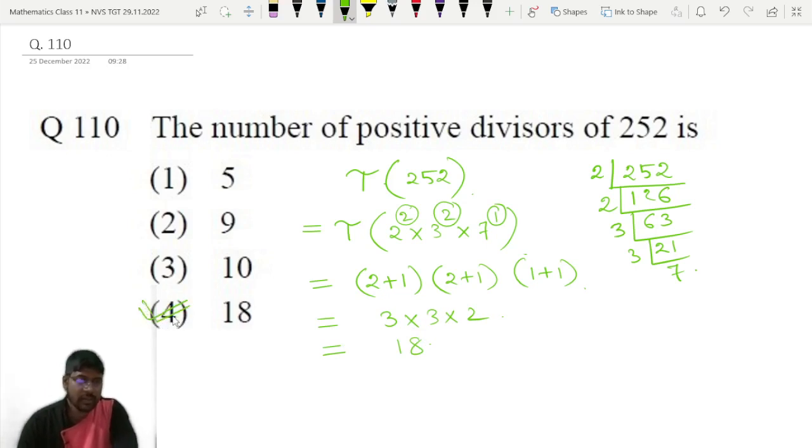This is also a problem from number theory. Okay, classical algebra. So question number 110, the correct option is option number 4. Okay, 18 is the correct answer. So let's move to the next question.